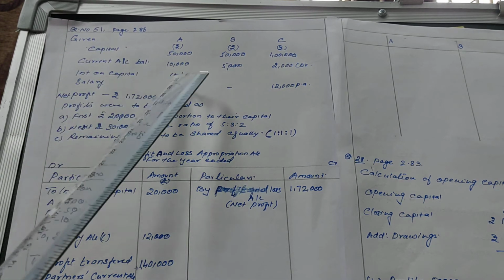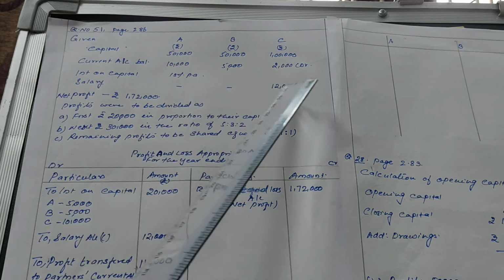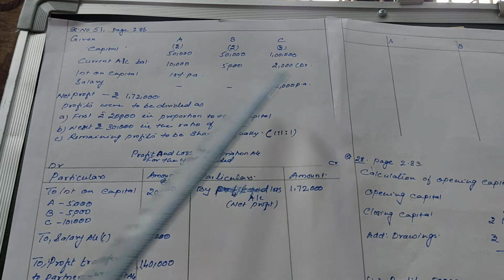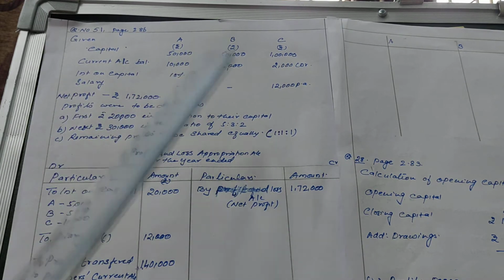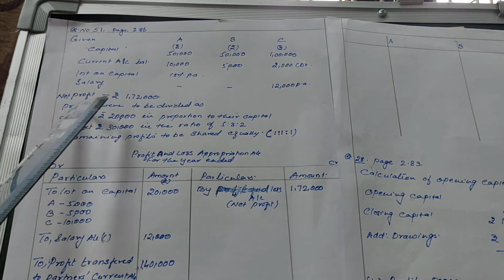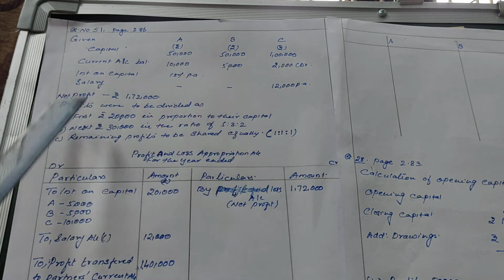Then interest on capital is 10% per annum. Salary is only given to C, that is 12,000 per annum. Then net profit is given as 1,72,000. Then it is given how the profits were to be divided, that means the divisible profit.